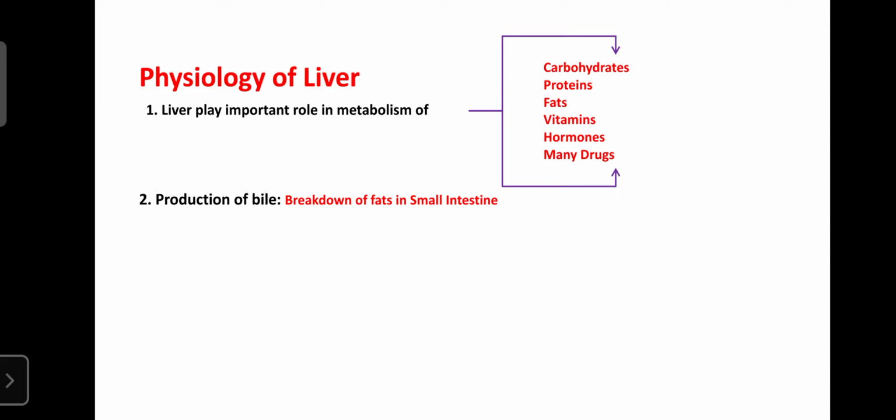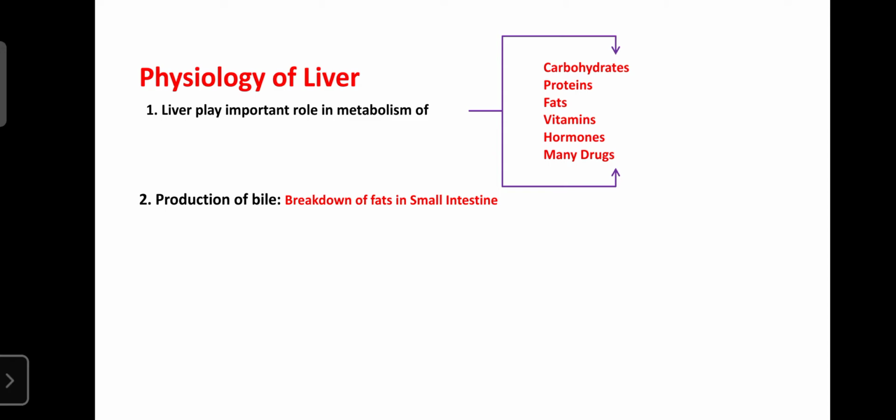The next function: the liver also plays an important role in the production of bile. The liver produces the bile, and that bile is secreted into the small intestine with the help of the gallbladder. That bile is involved in the breakdown of fats. So that's why the liver is involved in the breakdown of fats, through the production of bile.